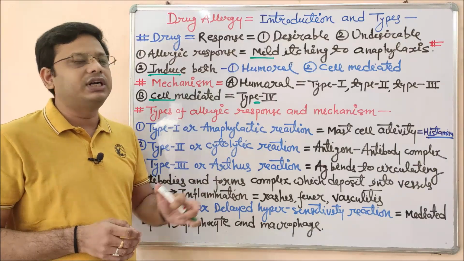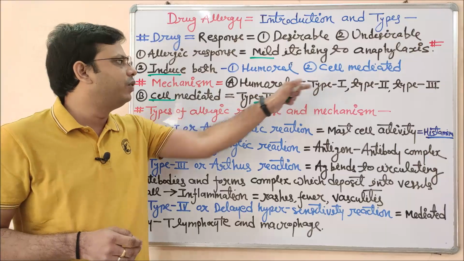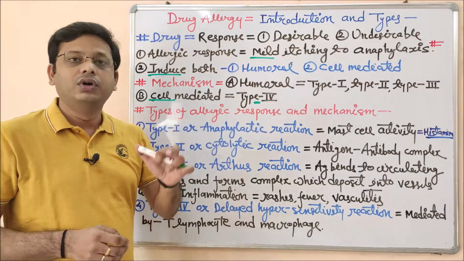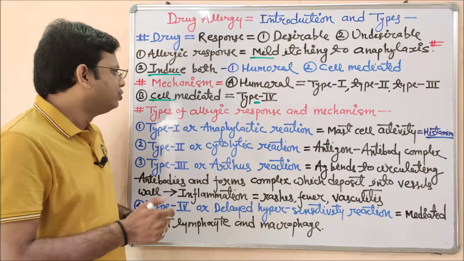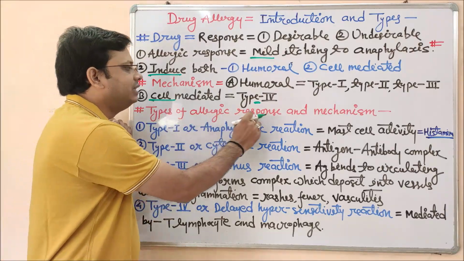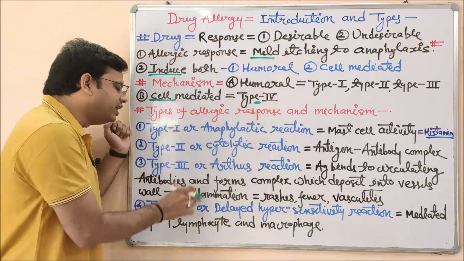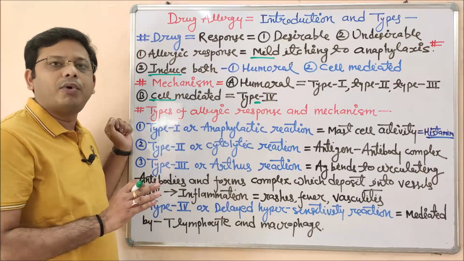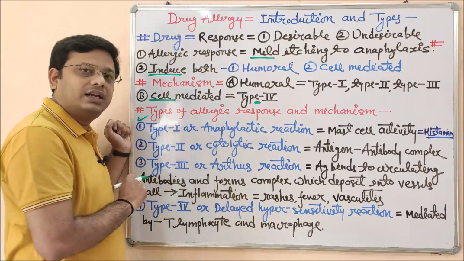In this video we are going to study this introduction and type 1, that is humoral type 1 immunogenic response. So let's start with the different types of allergic response and their mechanism. This is just an introduction of all these types. One by one we will see in upcoming lectures.